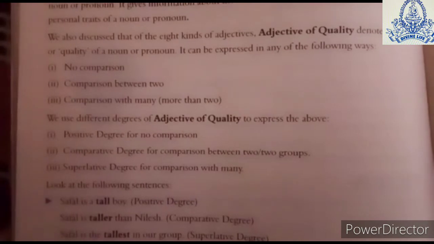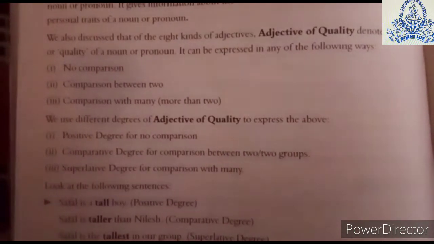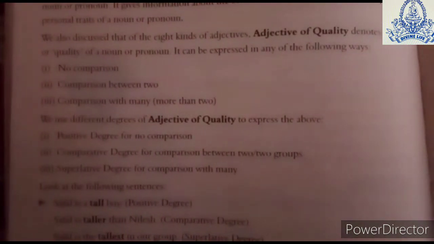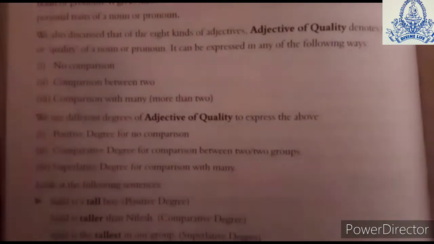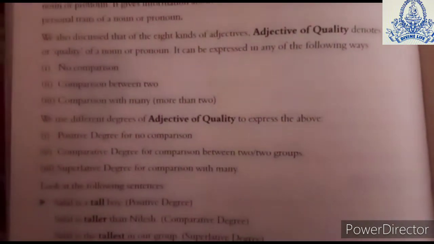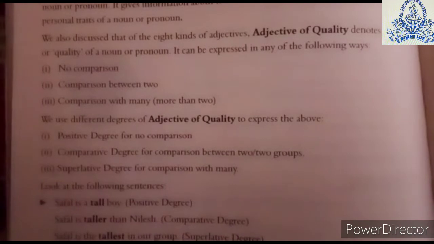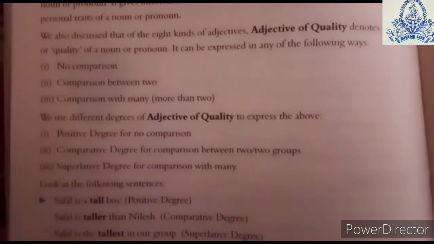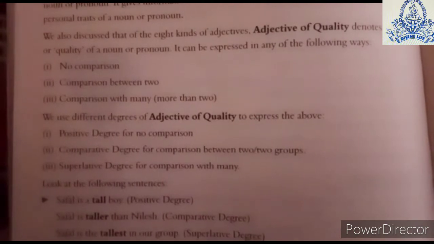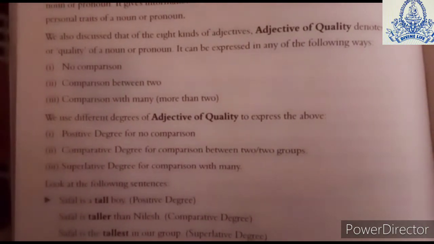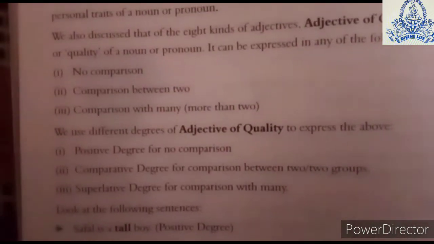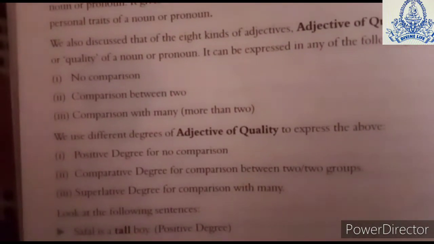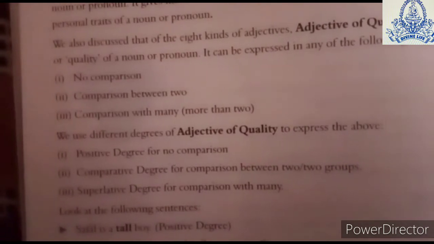You have earlier, in the previous standard, learned about adjectives and adjectives of quality. Today we are first going to do a quick revision on adjectives of quality. An adjective of quality denotes a quality of a noun or a pronoun. It can be expressed in the following way: there is either no comparison, a comparison between two, or a comparison with many, more than two.